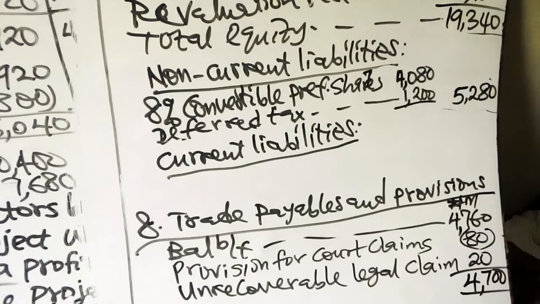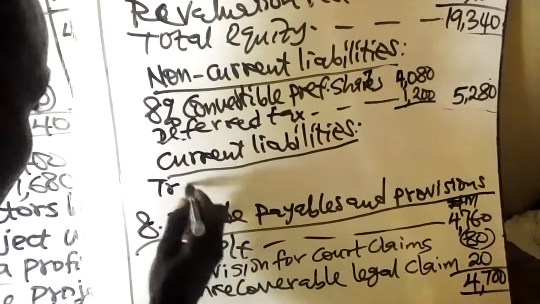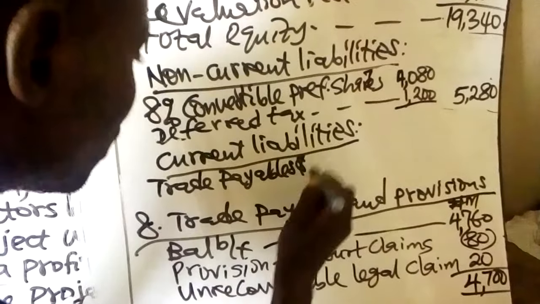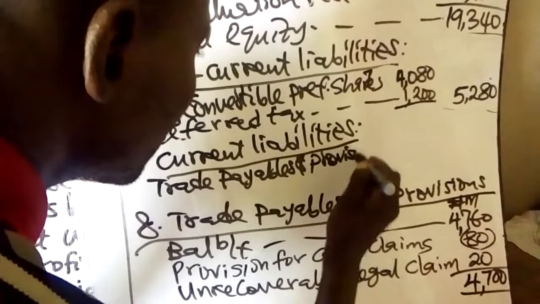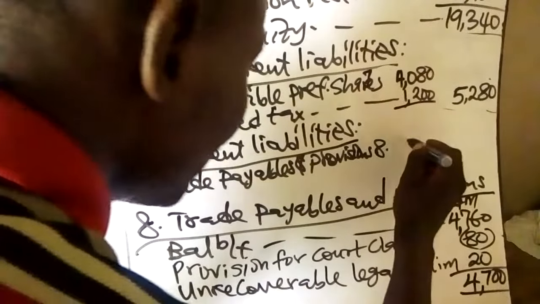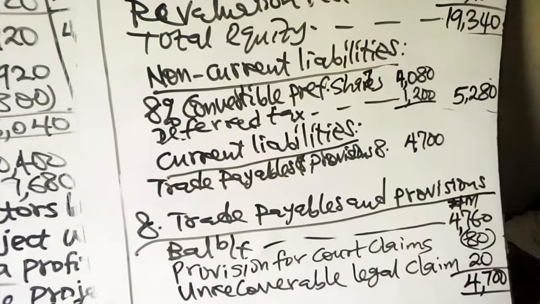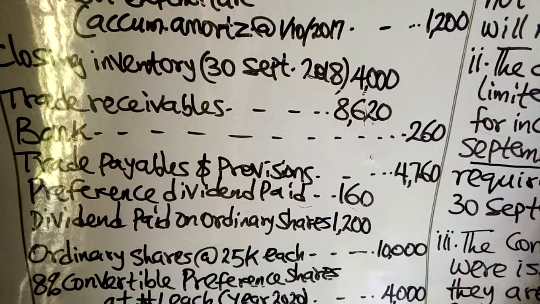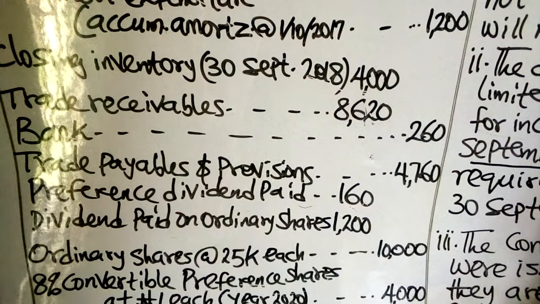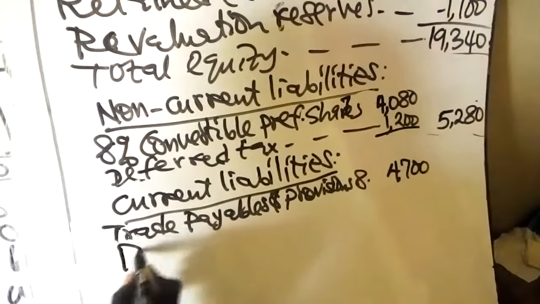So we have trade payables and provisions, that is note 8, and that is 4,700. We have bank overdraft of 260 to be recognized as current liability.